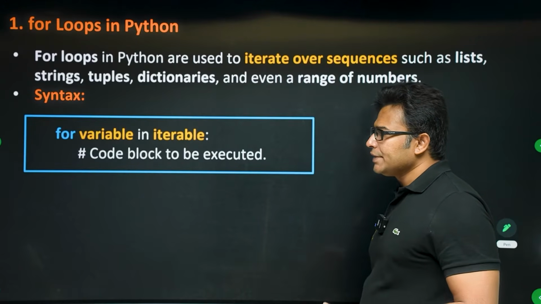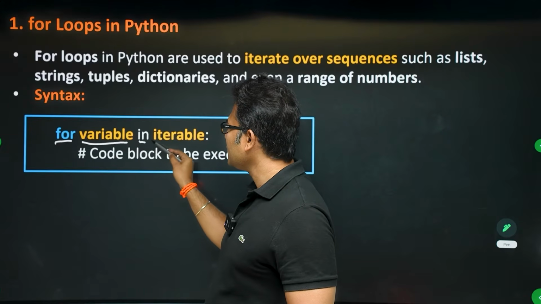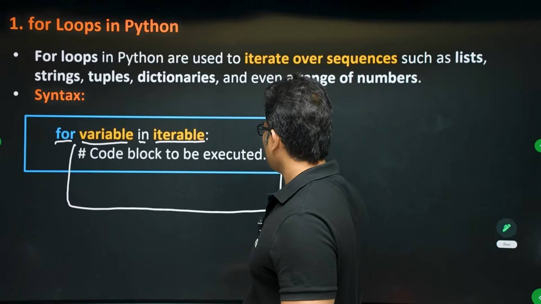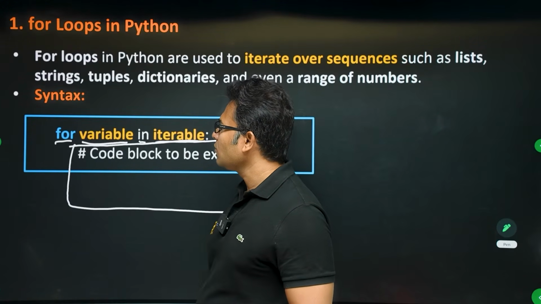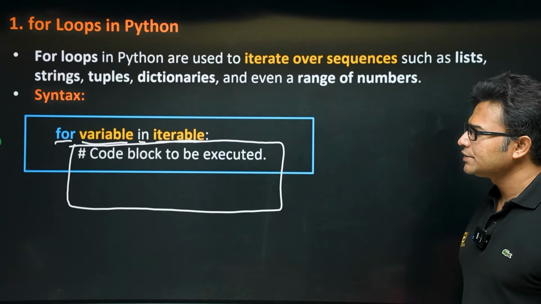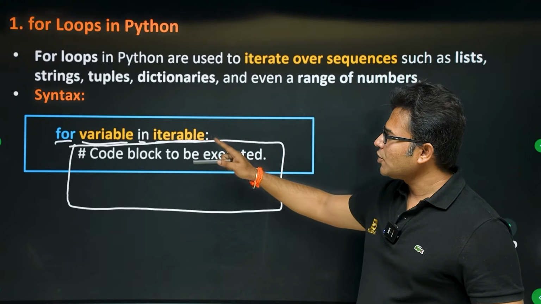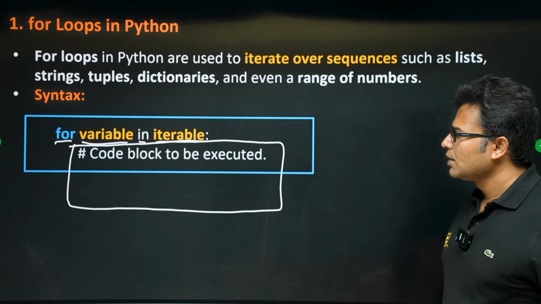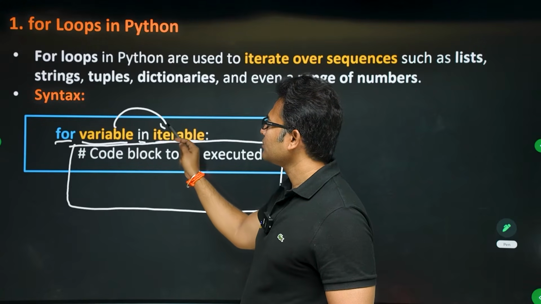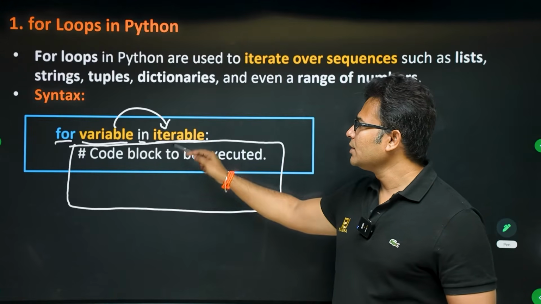So what is the syntax of a for loop? You write: for variable in iterable, and then the code that has to be executed. This is the for loop, or the for block. Now what is this iterable? It can be a string, a tuple, a list, a dictionary, or a range of numbers. The variable will take each value one by one, and it will execute this block of code for each value in the iterable.